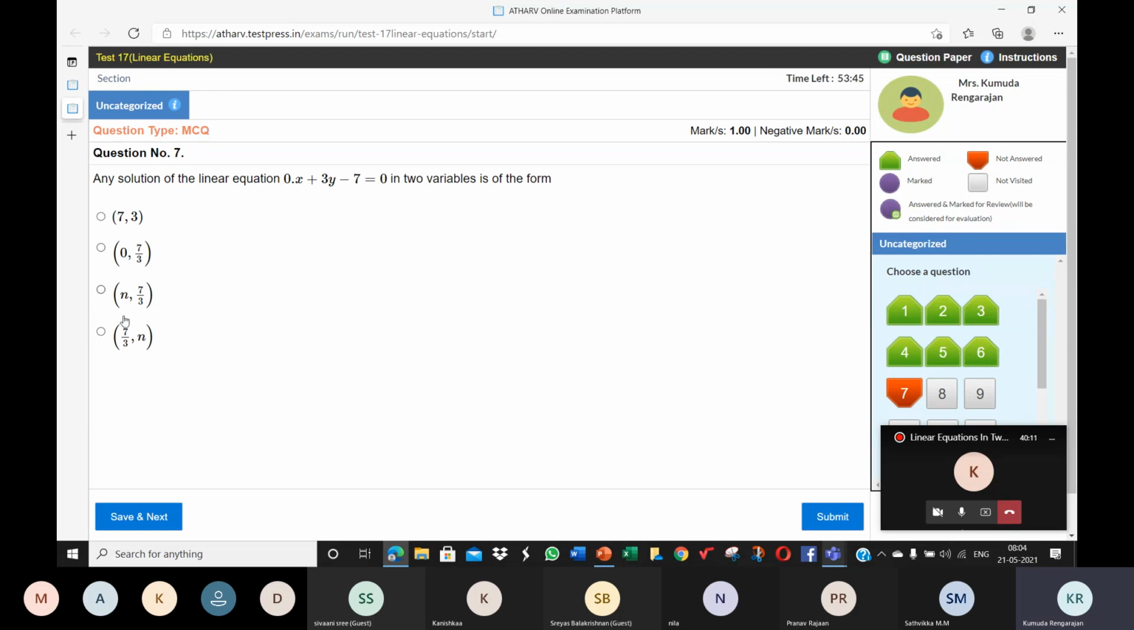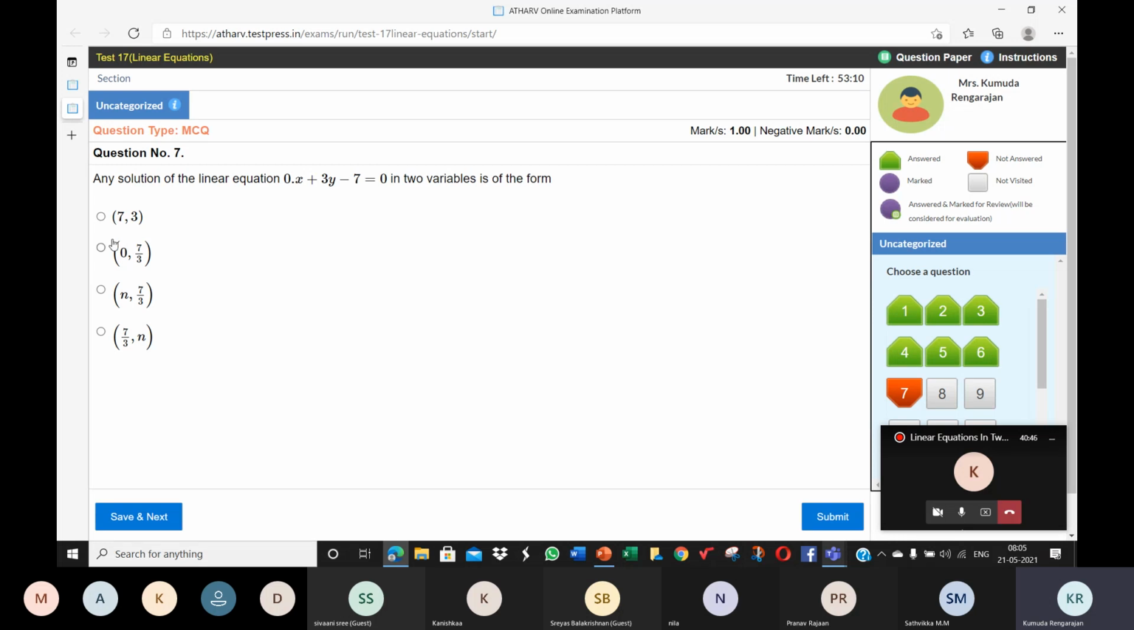So choose the correct option from this. Which one is the appropriate option? Second one, ma'am, 0, 7 by 3. No, children. That means you're saying only one point. 0, 7 by 3 is a specific point. It can be n, 7 by 3. Because when we say 0, 7 by 3, yes, it will lie on the graph of that straight line, but that's the only point. It's a straight line. There are infinitely many points on it.